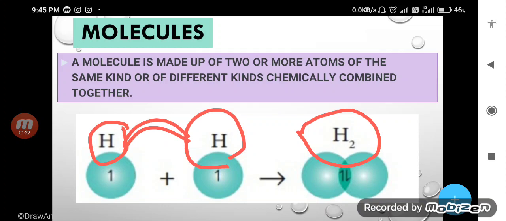So, I will make you understand in the next slide. Here, suppose I ask what is a molecule. The molecule is a substance which is made up of two or more atoms, combined by chemical combination. It may be different or it may be same, both are known as molecules. So, whenever I ask what is a molecule, the molecule is a substance which is made up of chemical combination of two or more atoms. It may be same or different.